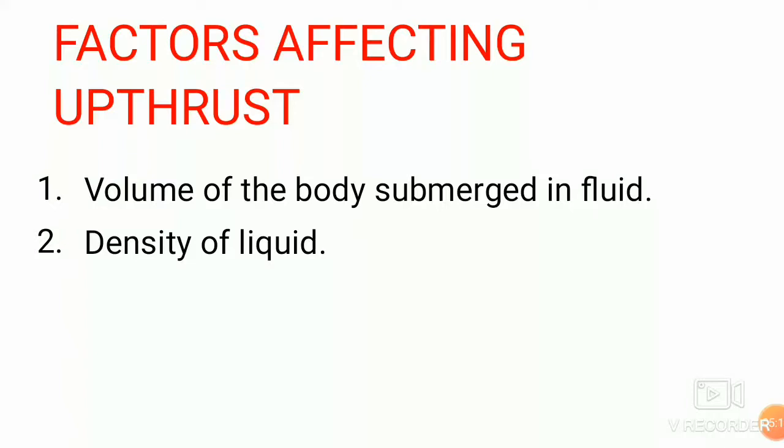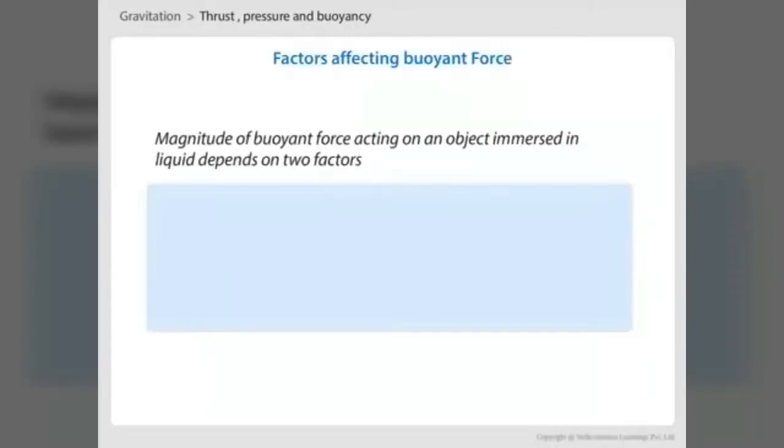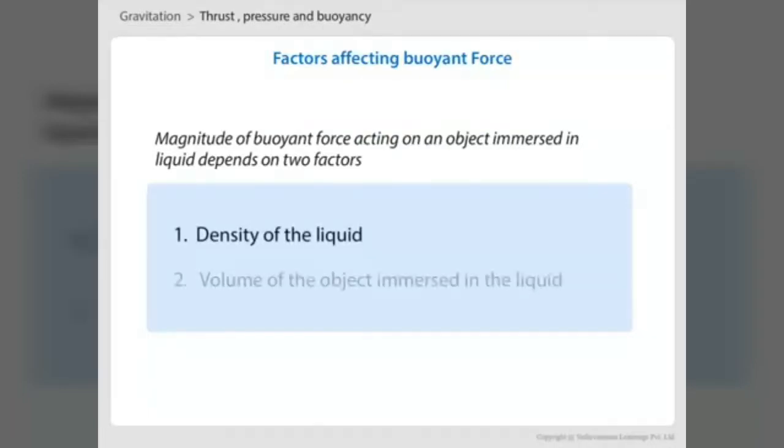The second factor is the density of liquid. Let us now have an animation to observe the same. Factors affecting buoyancy: magnitude of buoyant force acting on an object immersed in liquid depends on two factors: density of the liquid, and volume of the object immersed in the liquid.